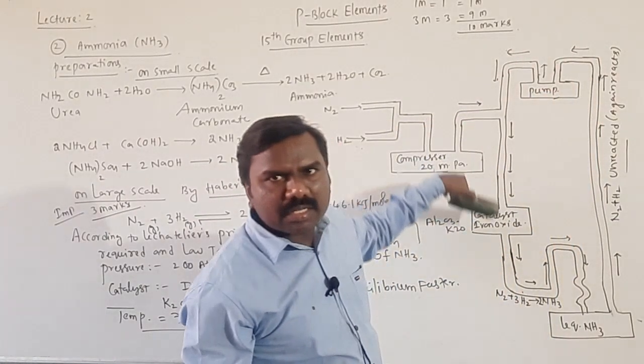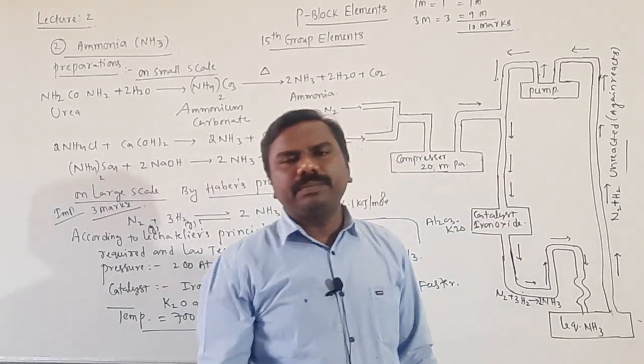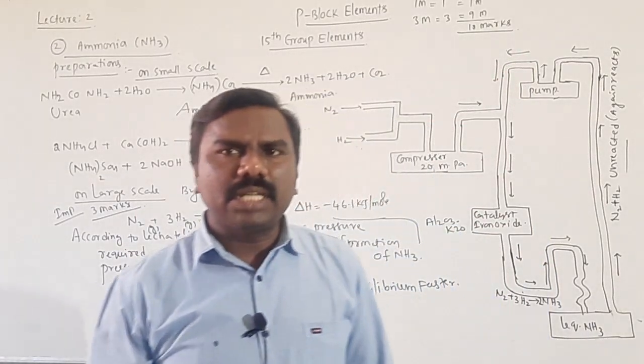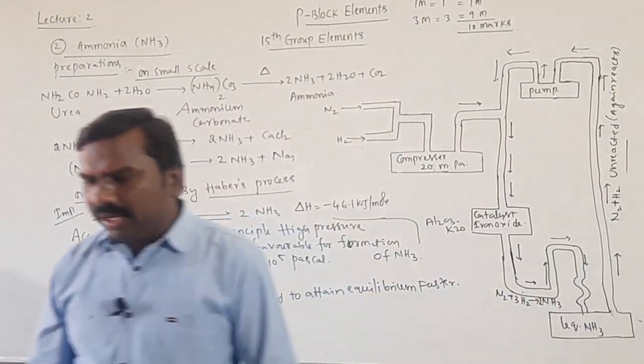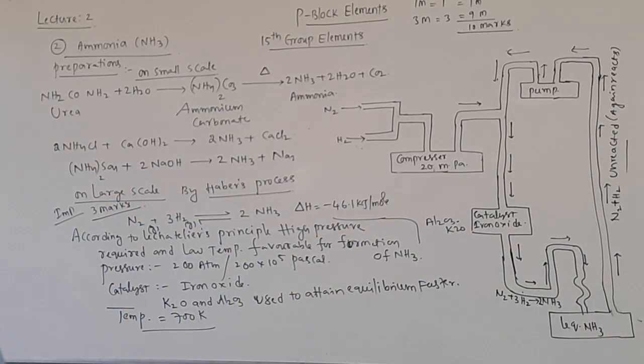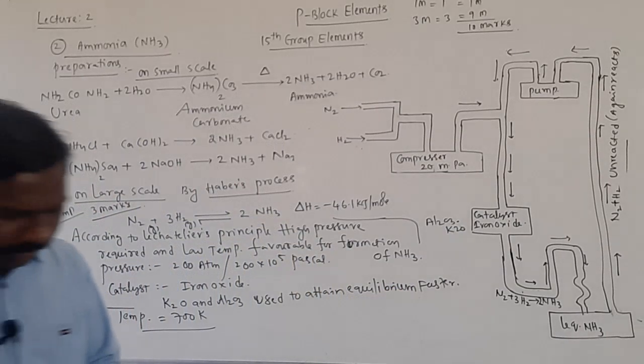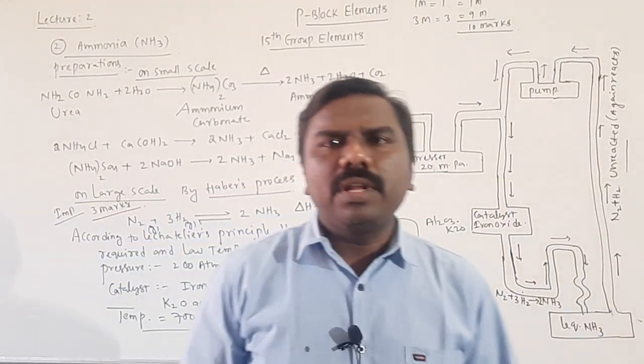And again it is passed onto the surface of a catalyst. Then ammonia will be manufactured. A 3 marks question, a very important question. Next, students, physical properties of ammonia.